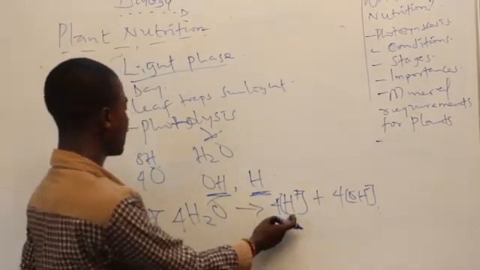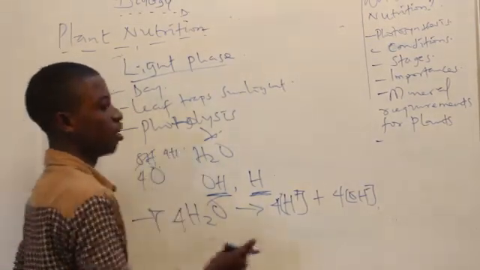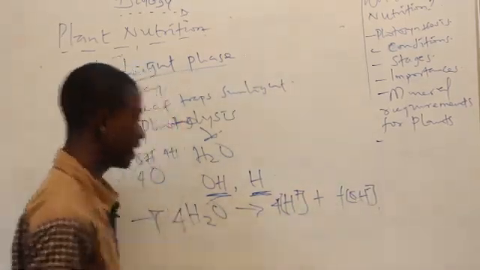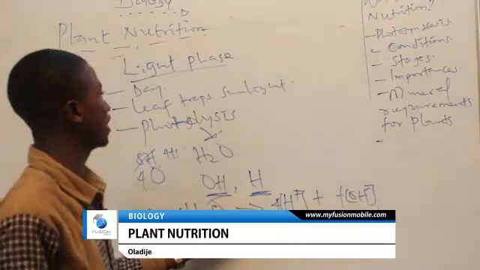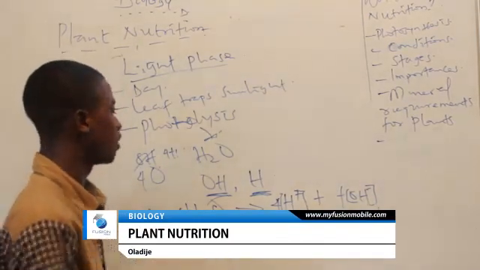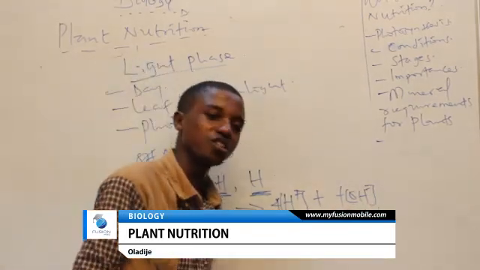Here we have 4 hydrogen, it remains 4 hydrogen. We have another 4 hydrogen here, and we have 4 oxygen. So it is balanced. So this basically is the reaction for what? The light phase of photosynthesis. Are you with me? Sunlight helps to break down water molecules into hydrogen and hydroxy ion.